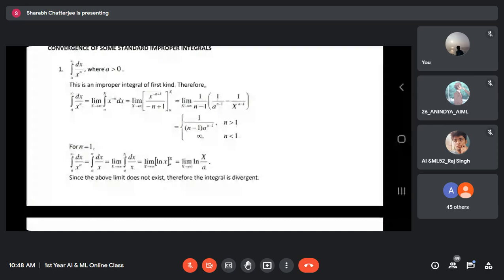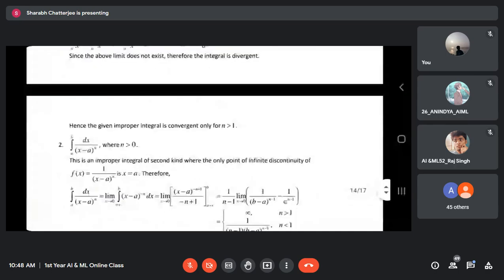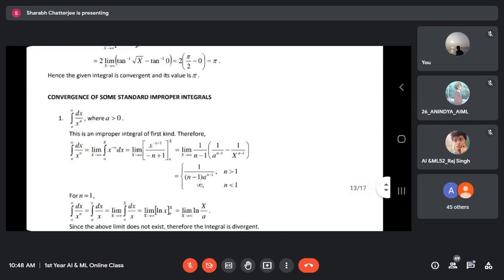Right. Chalo. Let's do this one. This kind of cases. Convergence. I think, did we do these problems? No, we did not do these problems. Okay. Now, convergence of some standard improper integrals.